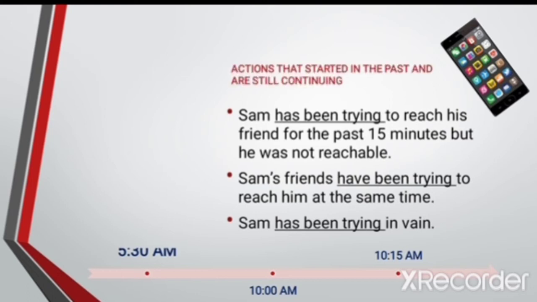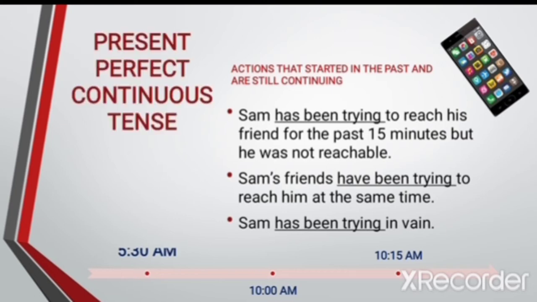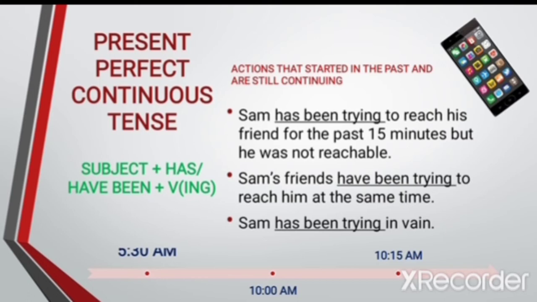The underlined verbs talk about the actions that started in the recent past and are still continuing at the time of speech. This is present perfect continuous tense, and its form is subject plus has or have been plus verb plus ing.